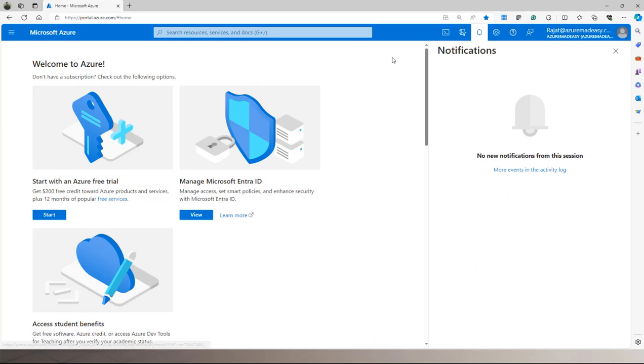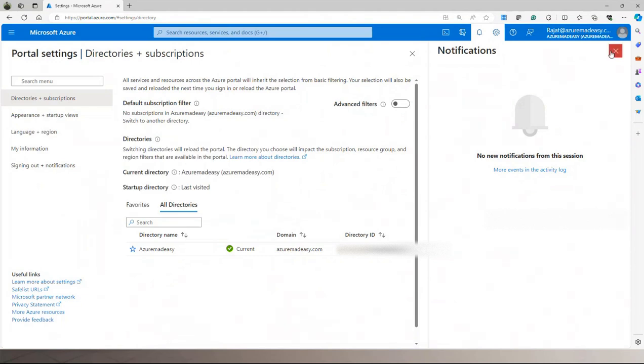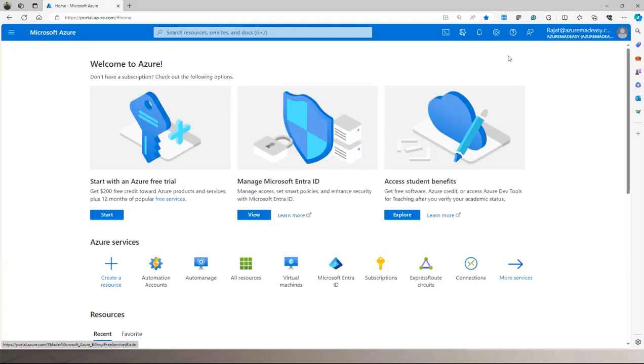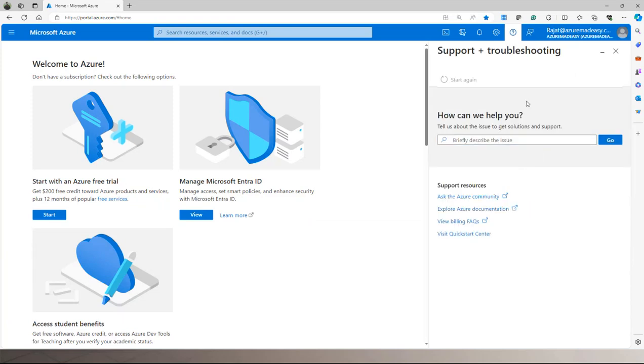Notifications means whatever you are doing on the portal, you are getting a notification. Let's suppose I started the server, I stopped the server, I deleted the server. All those notifications are coming under this part. Now, second thing is your settings. If you go into the settings, you can see all the directories present under there. You can see directory ID, Azure Active Directory name, all those things are present over here, and the domain azuremadeeasy.com. The question mark, if you want to create support tickets, you can come here and get it. How can we help you?